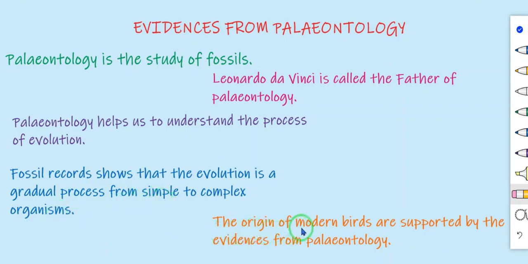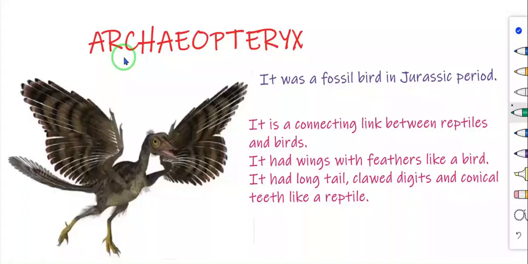Then, the origin of modern birds is supported by the evidences from paleontology. Now you know the birds. Many birds are there. Once upon a time, several birds were there. Are both the birds the same or different? Totally different. So the origin of modern birds is supported by the evidences from paleontology.